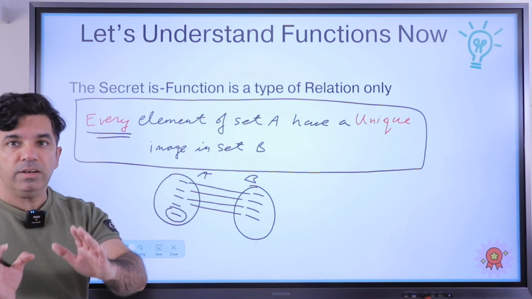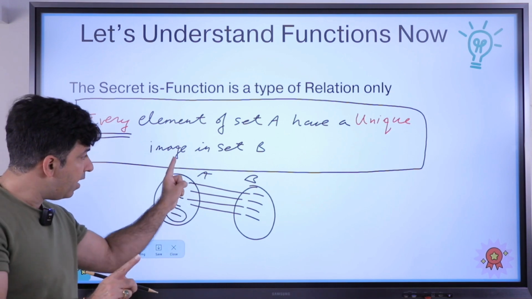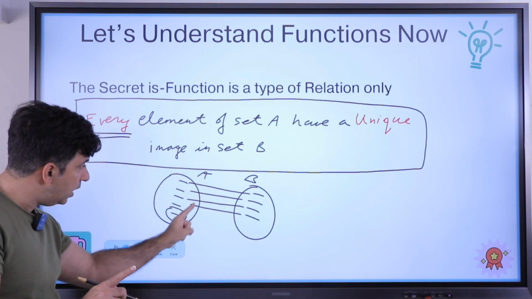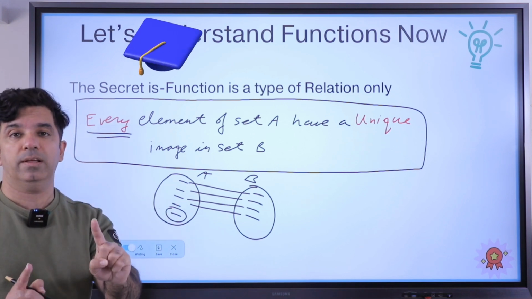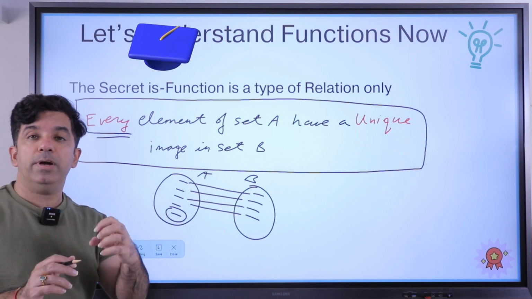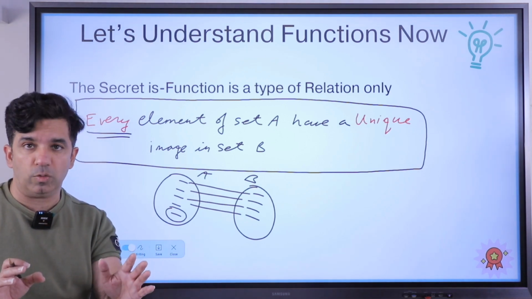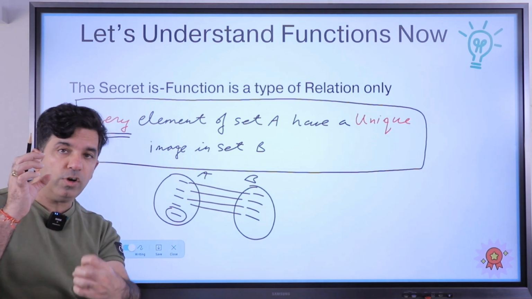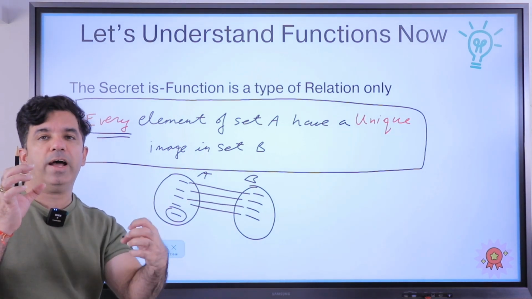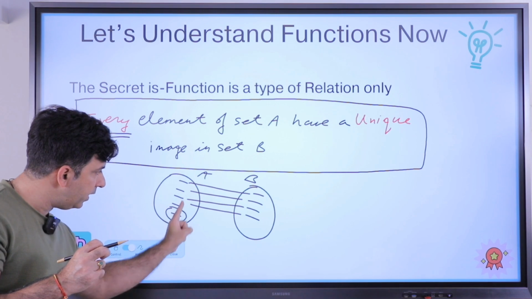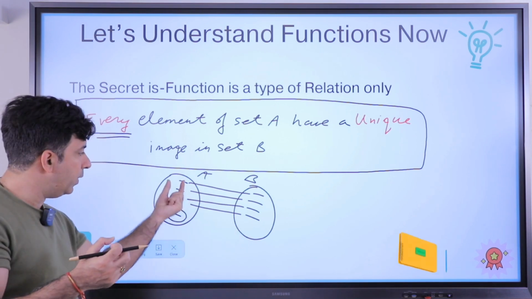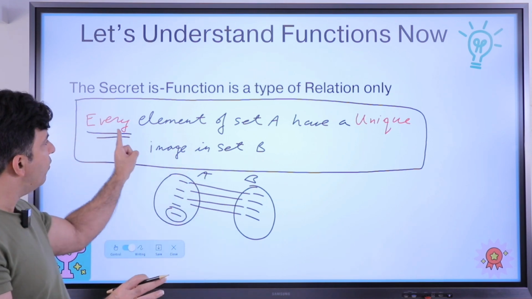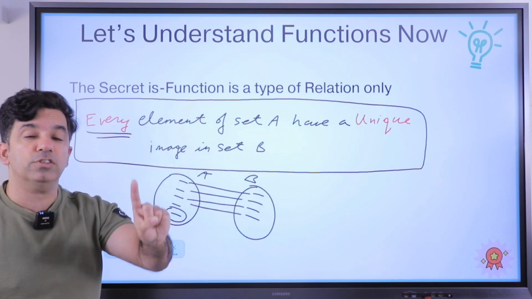But now a relation would be called a function if every element of set A is connected. Every element connected means that every element of this set A should be part of the domain. In a relation, there could be elements which are left out, which are not part of the domain. To qualify as a function, every element of set A should have a connection. If some element of set A is not connected, then that relation is not a function, that's it. So every element should be connected. This is the first condition.